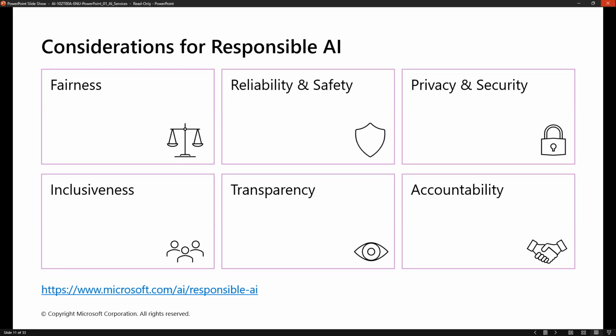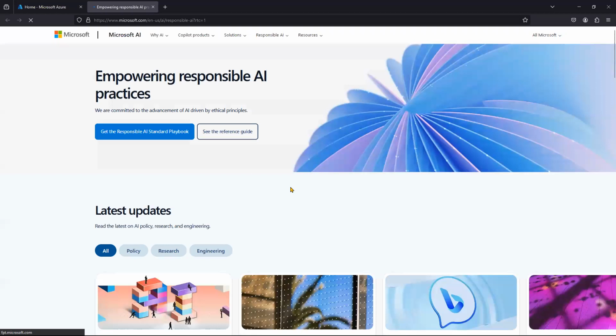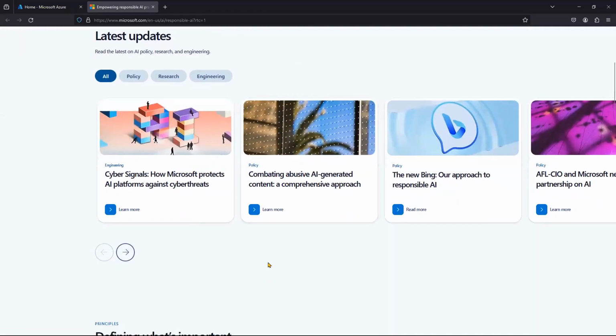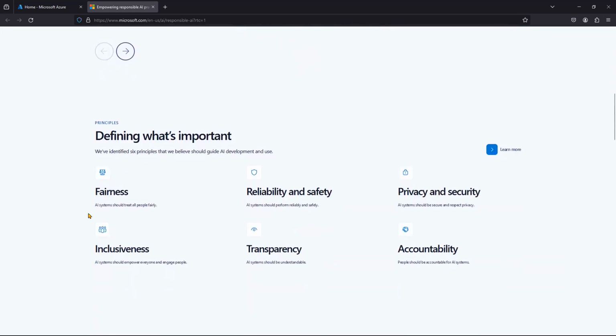So these are the considerations for responsible AI, guys. Even you can see here, Microsoft has given the link, AI responsibility, and from there the responsibilities and practices and everything they have given. Please walk through this and you will get more idea. Cyber Signals, computing, abusing AI-generated content, so many things they have provided. Here you can see fairness and what exactly it defines.